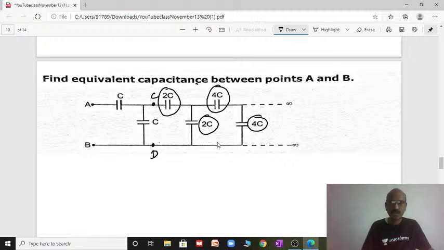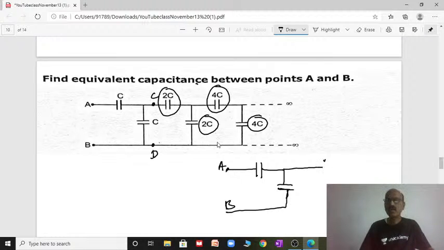After points C and D, the capacitance will be 2x, because at every stage the capacitance becomes 2 times compared to AB. C here, 2C, next it will be 4C, next 6C, 2 times. Now I can simplify this circuit. This is C, it is also a C capacitor, and B.